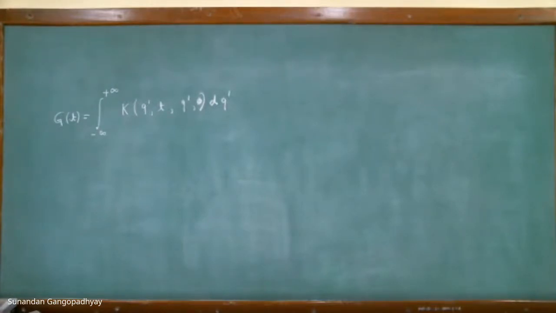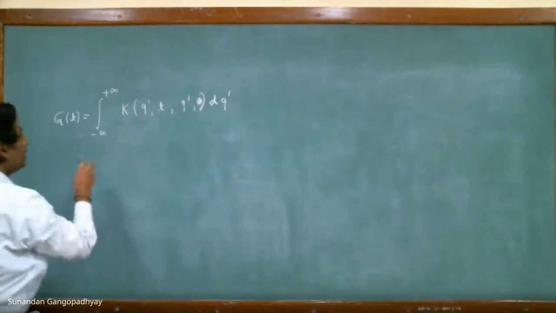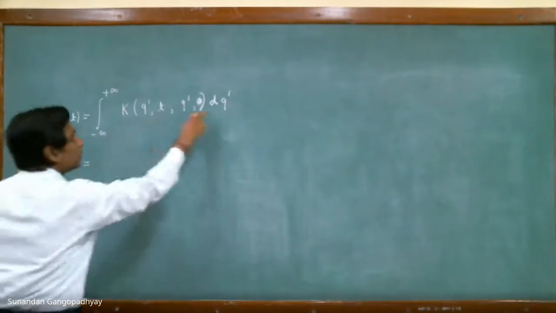Can you see? Yes, sir. Okay, it is visible to all of you. So we defined this function.